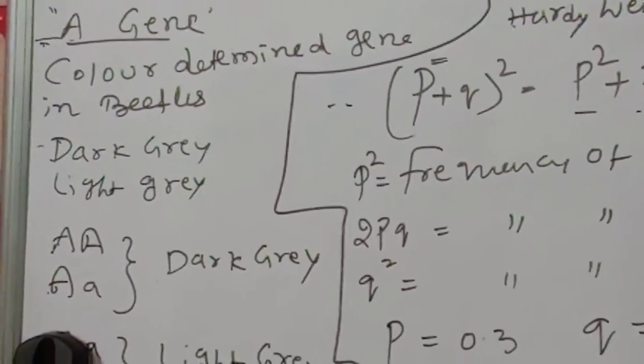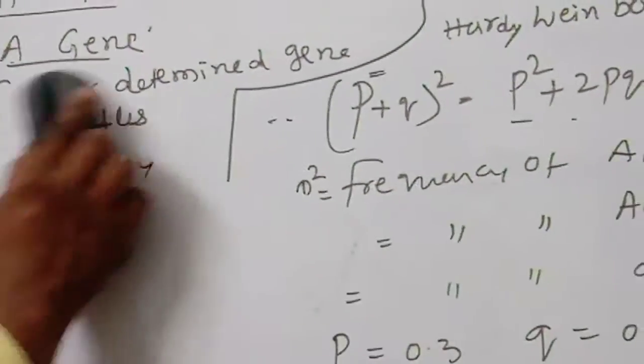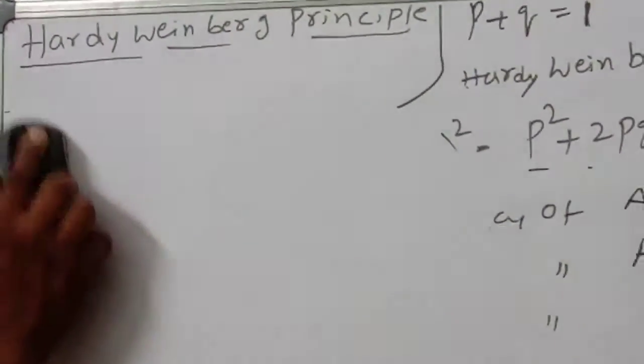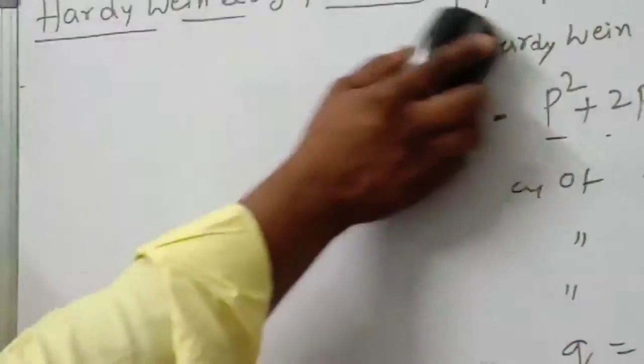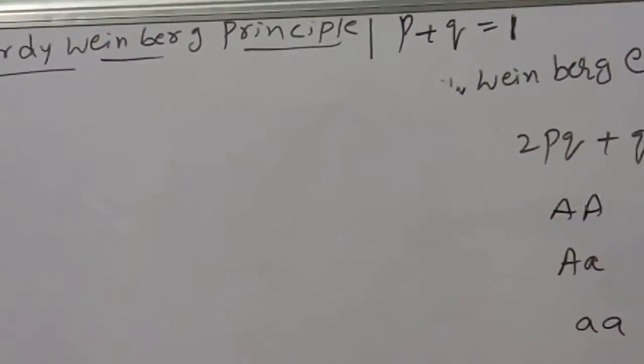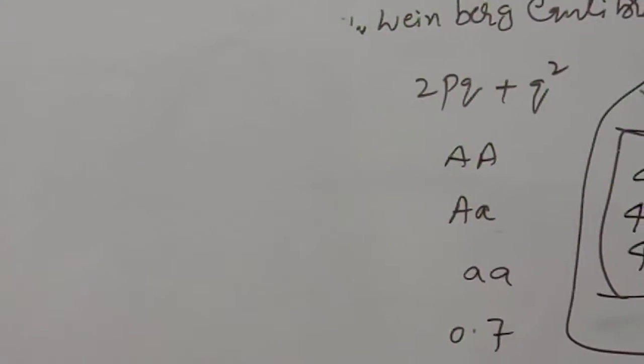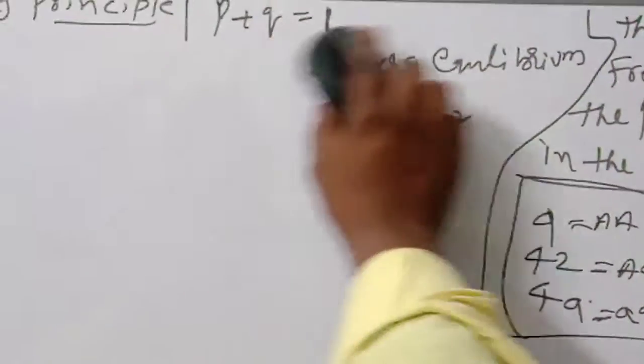From one generation to another generation, the genes are stable, alleles are stable. That is Hardy-Weinberg. Okay. Now, what are the assumptions we are going to discuss? What are those?